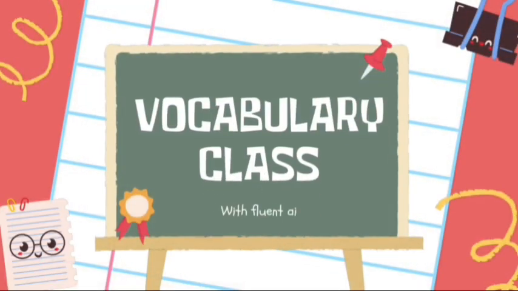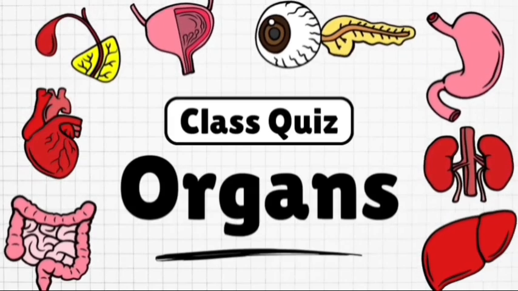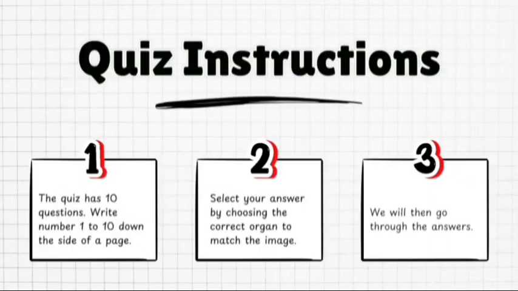Vocabulary class with Fluent AI class quiz. Today we will learn about organs. Quiz instructions. The quiz has 10 questions.